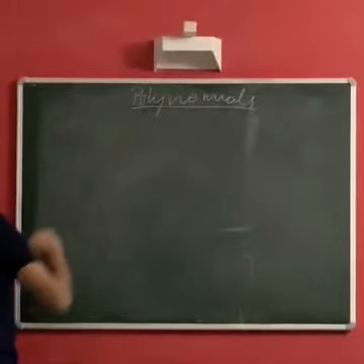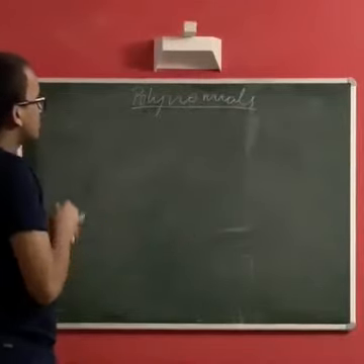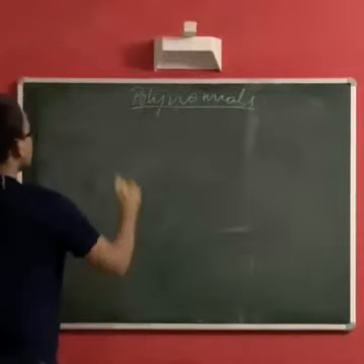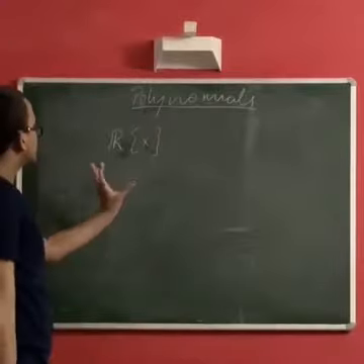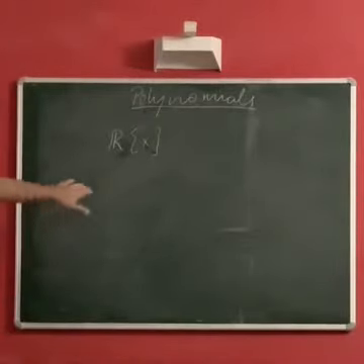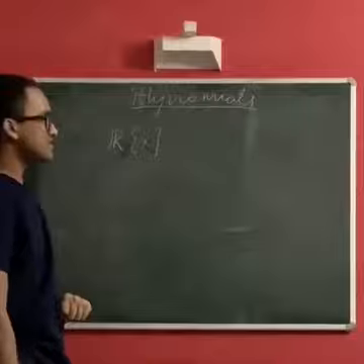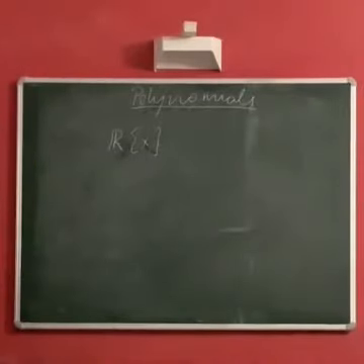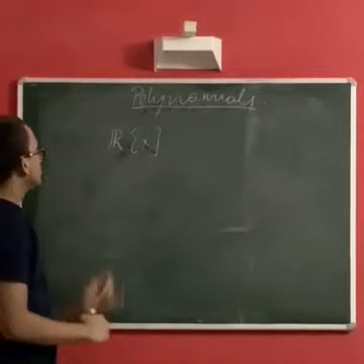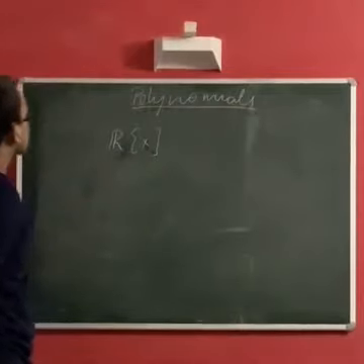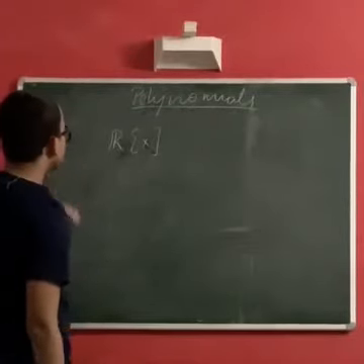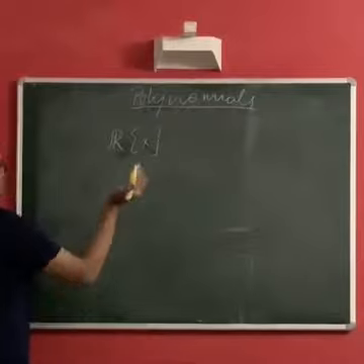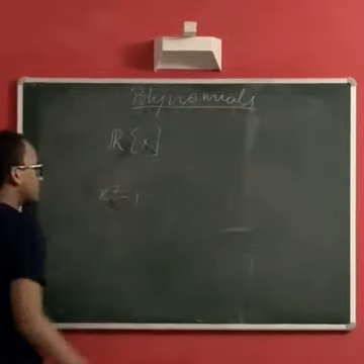Let's look at a specific class of polynomials, say R[x]. This, as you may have already seen, just means the set of all polynomials whose coefficients come from the set of real numbers. So this is a special class of polynomials. What we want to do is make the following observation. Suppose you randomly take a polynomial from this set, say x square minus 1.